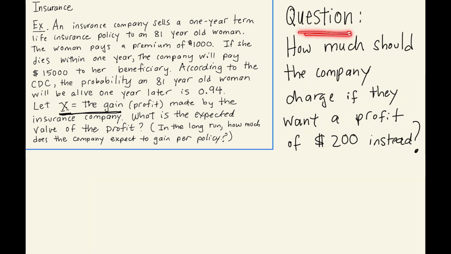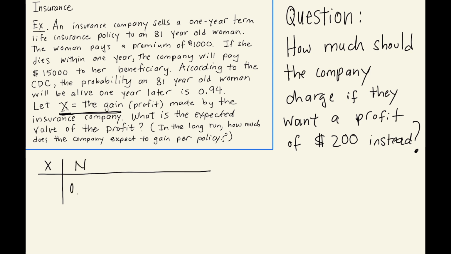Let's suppose that instead of $100, the insurance company would like to make a profit of $200 over the long run. The question is, how much should the company charge for the policy if they want a profit of $200 instead? I want to set up the probability distribution for this situation. We don't know how much they should charge, so I'm just going to let N equal the amount that they should charge.